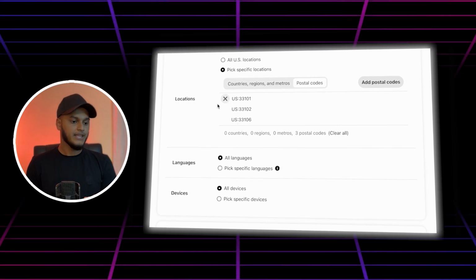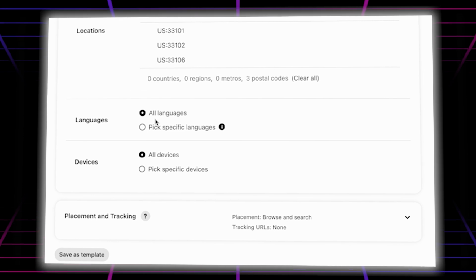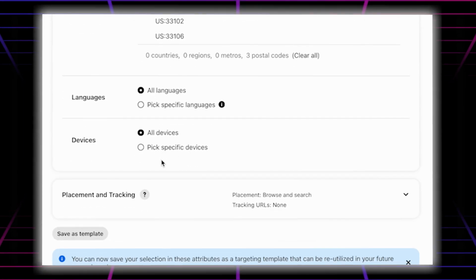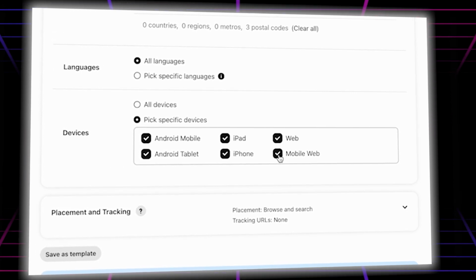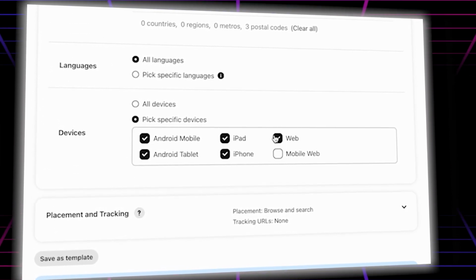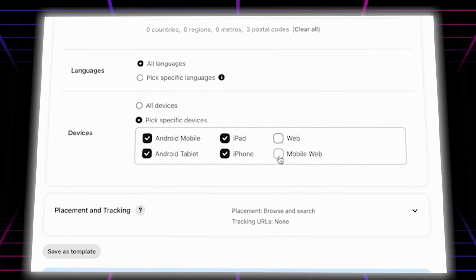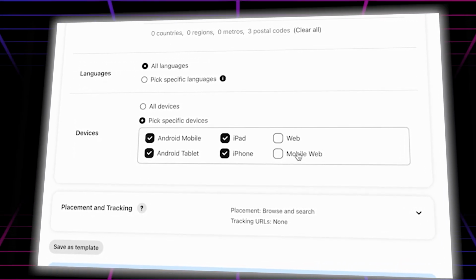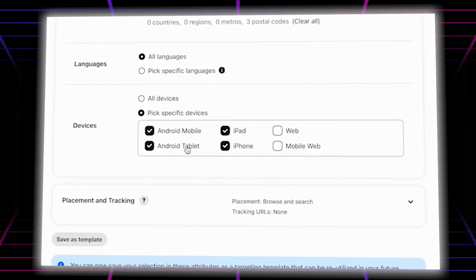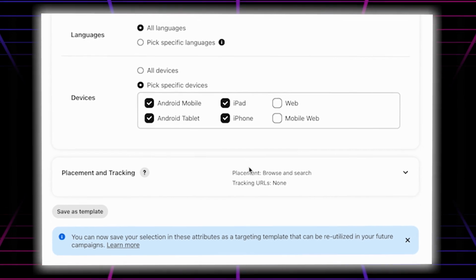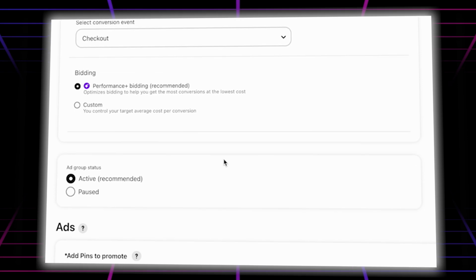So yeah. So from there we're going to go with all languages. So normally we're going to target all languages. And device, here's the thing. So normally people don't buy from the web, actually they go to the web when they're trying to research. We have found 0.0% of people are buying from mobile web. So we cannot choose it. They normally buy from their iPhone, iPad, tablet, and mobile phone from mobile apps actually. So we're going to go with these 3 and go a little down.